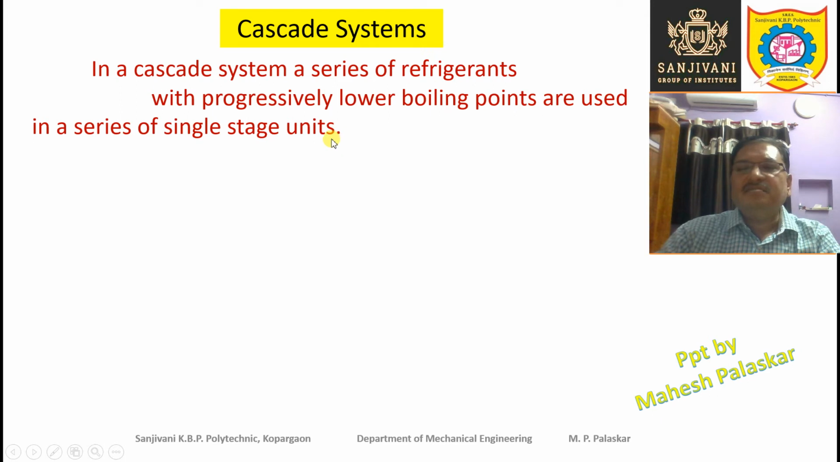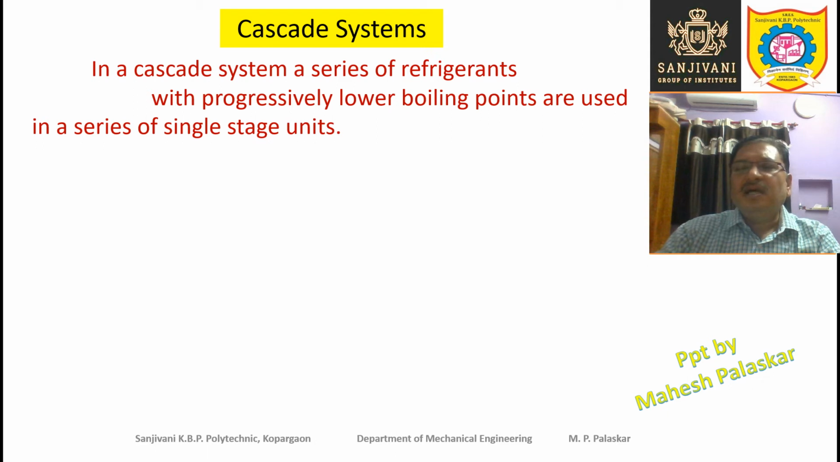In a cascade system, suppose we are using a two stage cascade system, then we require two compressors, we require two expansion devices, two refrigerants are there, one refrigerator at the lower level and the condenser at the higher level, and in between there is an evaporator condenser which is required, right?